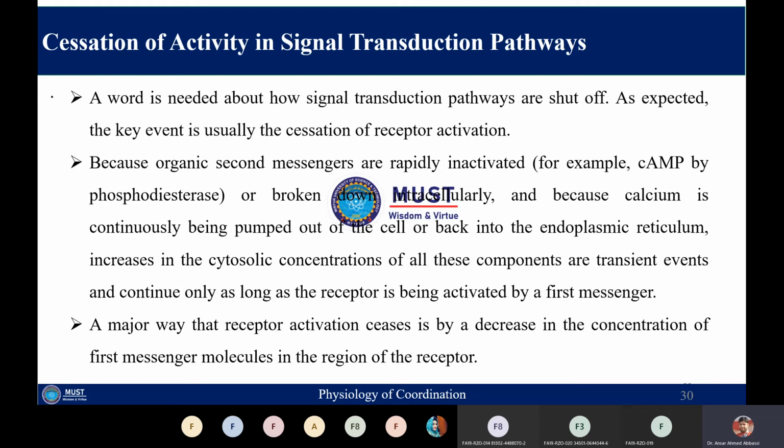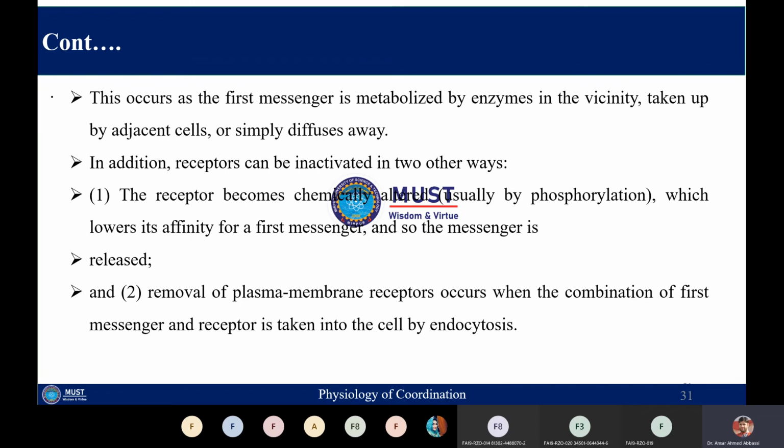So it means that receptor activation ceases by a decrease in the concentration of the first messenger. When the first messenger concentration is low, the receptor will not be activated, the second messenger will not be generated, and hence the signal transduction pathway ceases. The first messenger is metabolized by enzymes, it can be taken up by the adjacent cells, and it can simply diffuse away. These are the various ways by which the first messenger concentration is decreased.